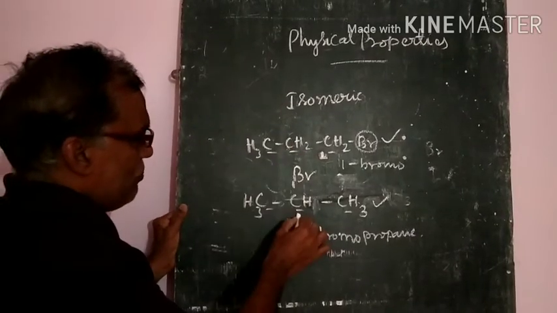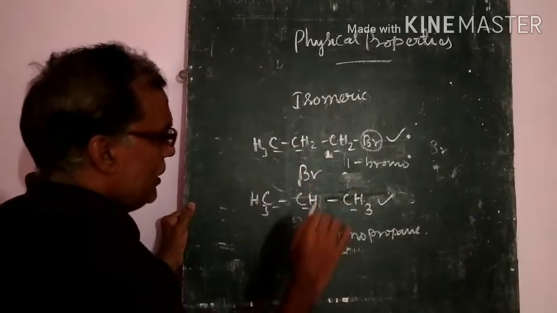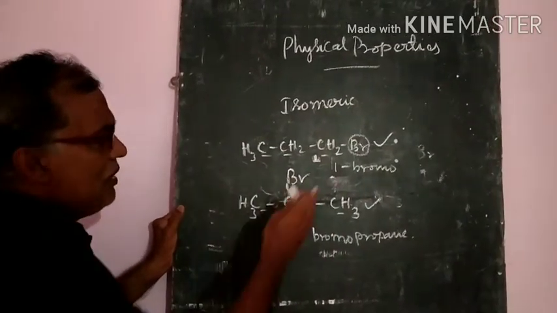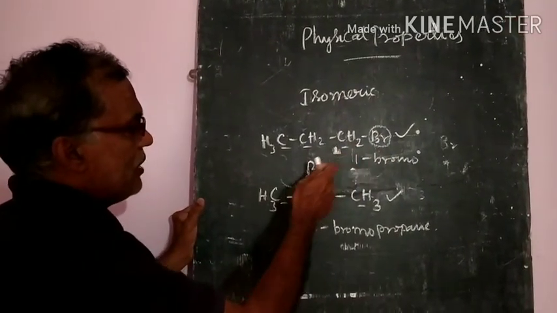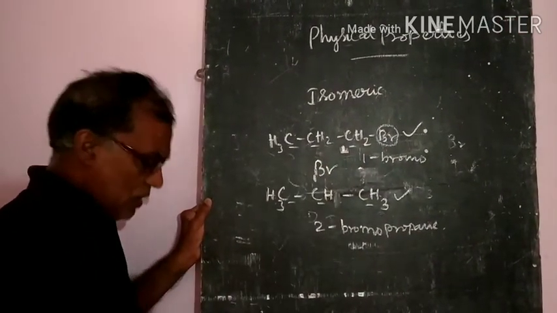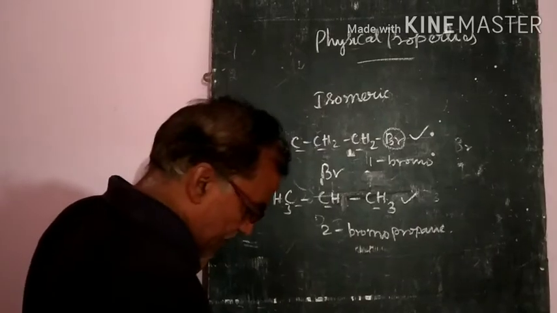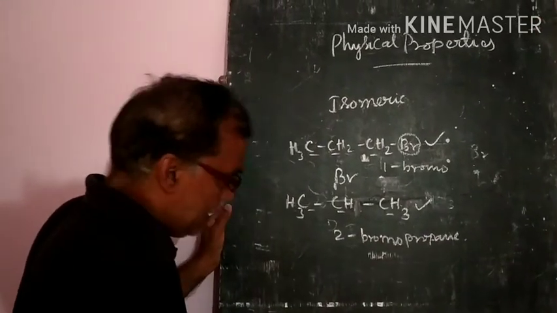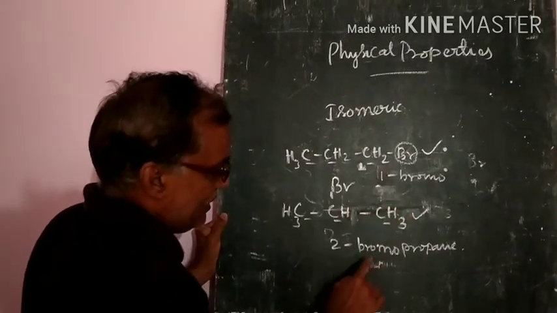Both have the same molecular formula, the difference is only the isomeric arrangement of the molecule. So in these two, this one has the higher boiling point than this.